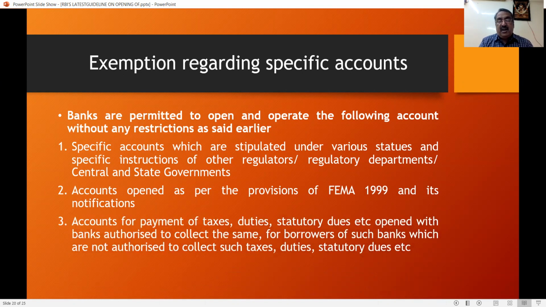Sometimes some bankers do not have tax collection facility, duties collection facility, statutory duty facility. So they can open a separate account in another bank. For that, no specific permission from RBI is required.